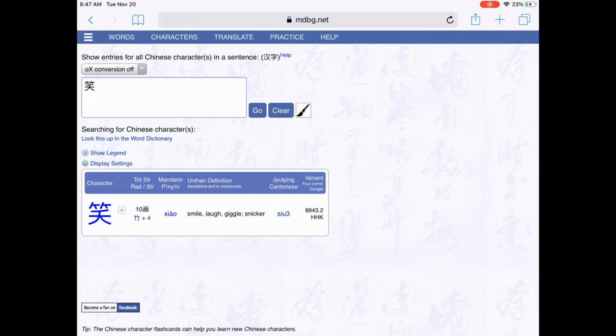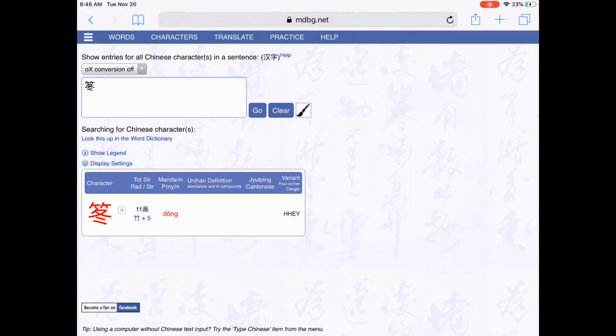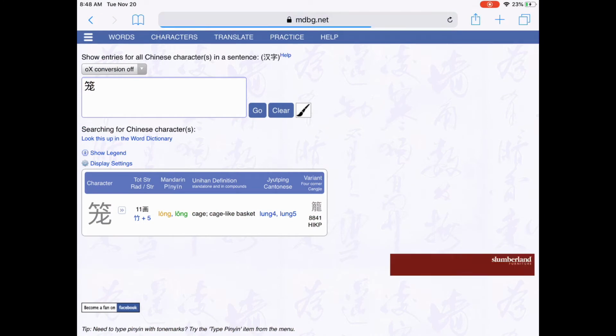The last thing you're going to do with radical is try and find a word that gets some of its meaning from the radical. So if I tap on this, it means laugh. I don't really think that bamboo has anything to do with that. This one doesn't have a meaning, so I'm going to go back, select another one,